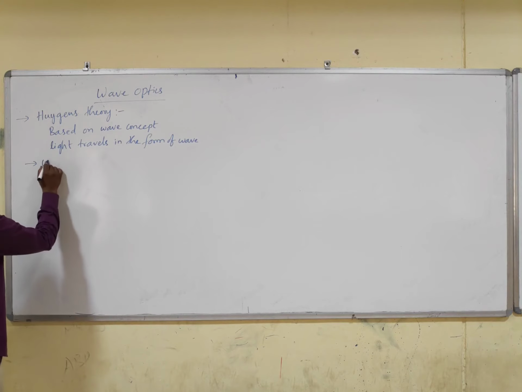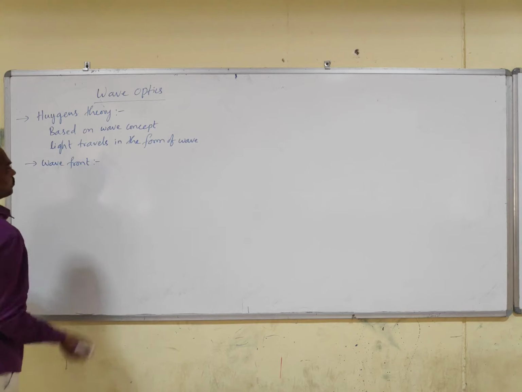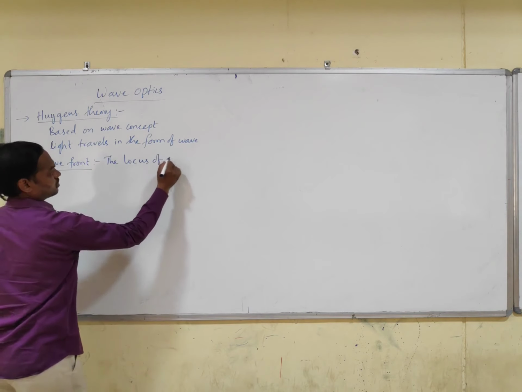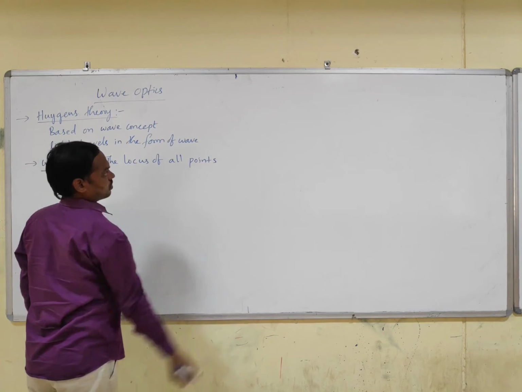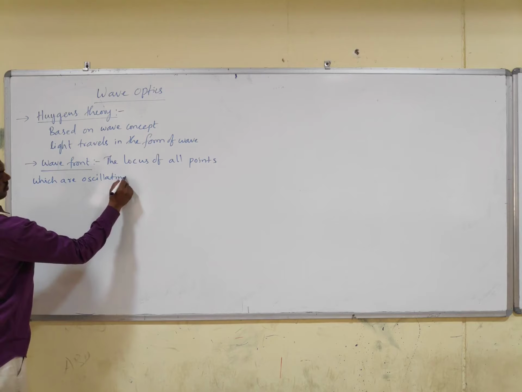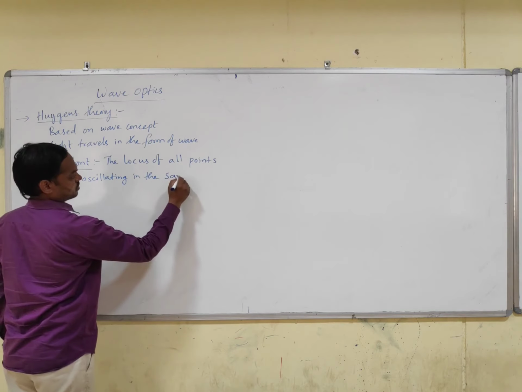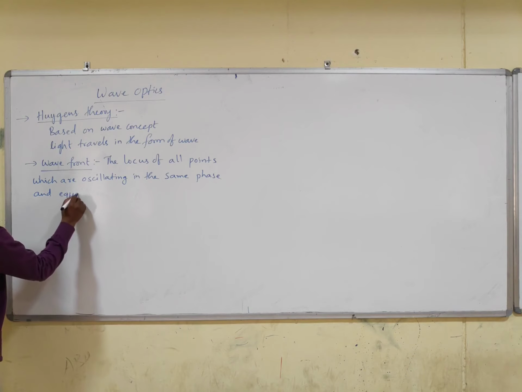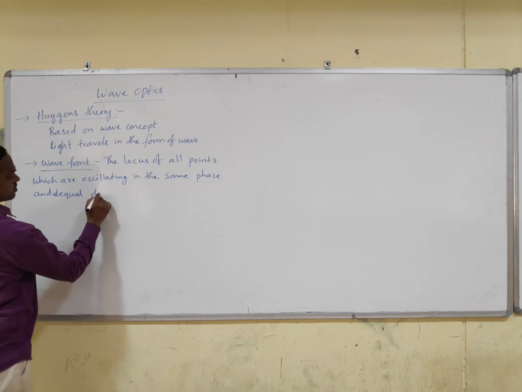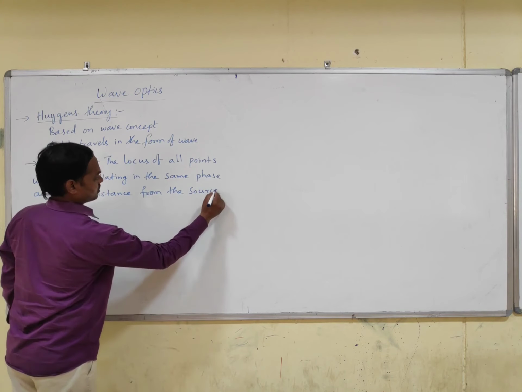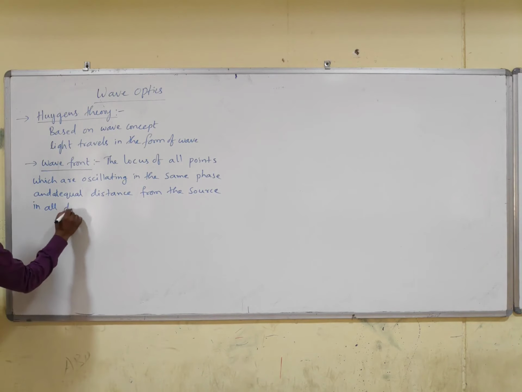According to Huygens, let us first understand the wavefront. Wavefront is defined as the locus of all points which are oscillating in the same phase and at equal distance from the source in all directions. This is called a wavefront. Okay.